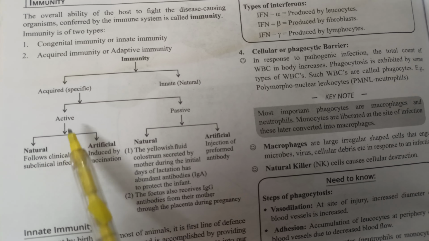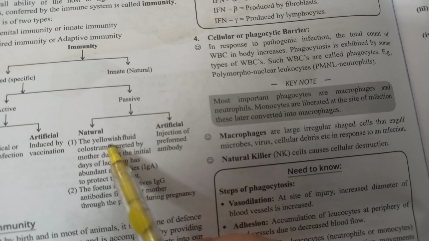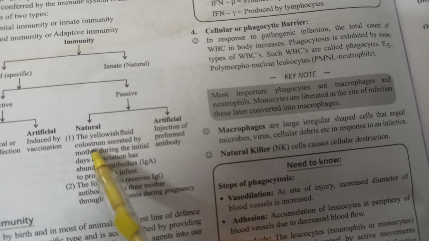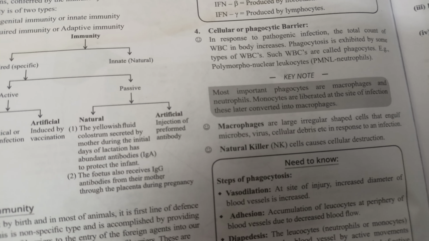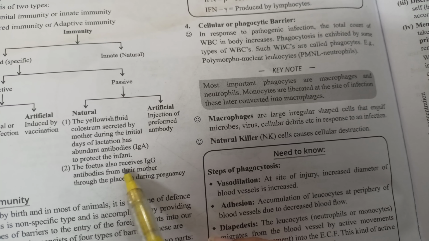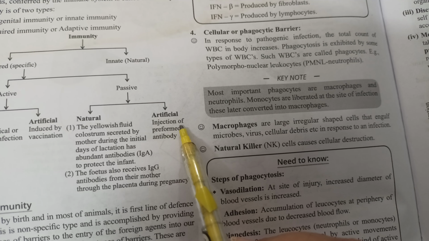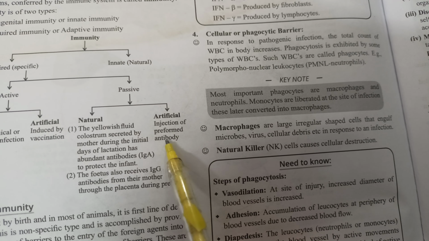First of all, acquired immunity is the active one. How will it be natural? Following clinical and subclinical infections. Artificial is induced by vaccination. Passive immunity: the yellowish fluid called colostrum, which is released by the mother after the birth of the baby during the initial days of lactation, in which immunoglobulin A is present. The fetus also receives immunoglobulin G through the placenta during pregnancy. Artificial injection of preformed antibodies into the body is the artificial type.